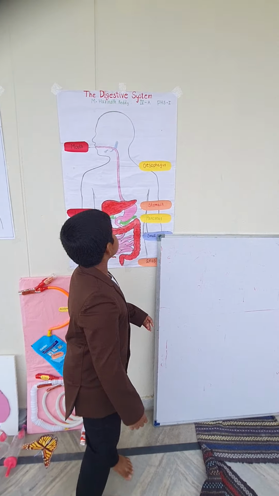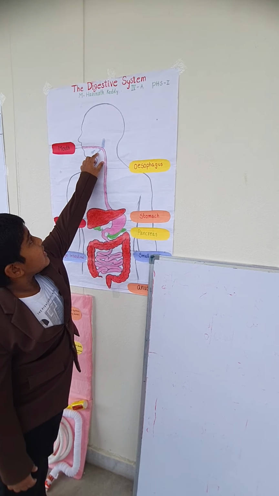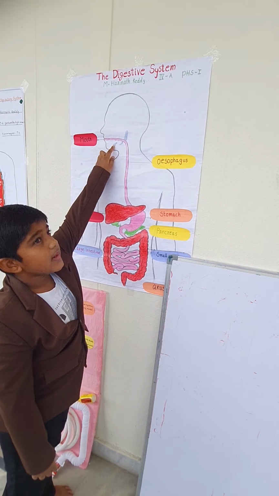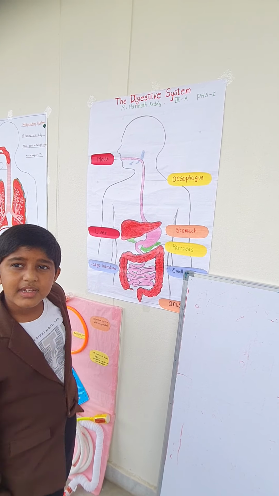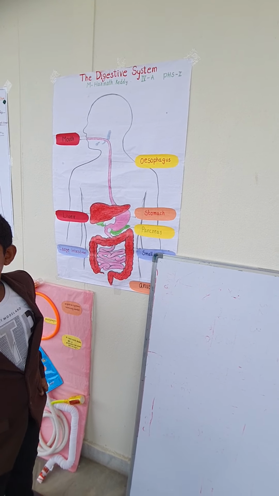The first gland, parotid gland, submandibular, sublingual. Those three are salivary glands. Next, liver, pancreas. Okay. Next.